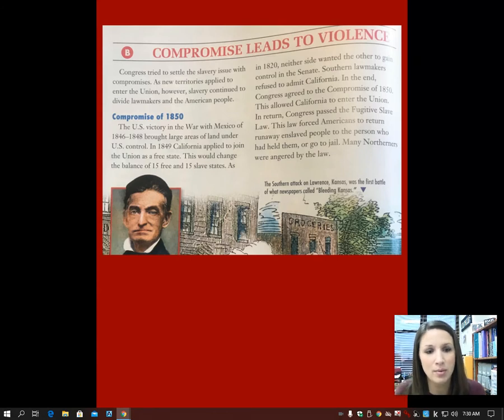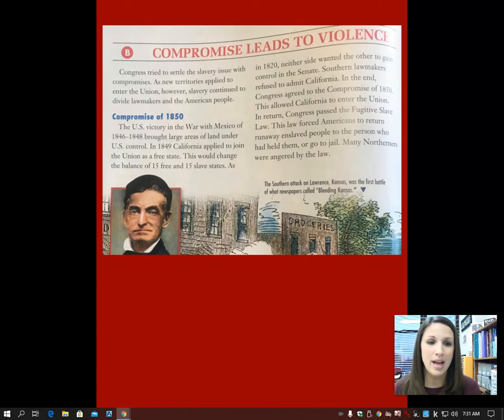So a couple of things I want to point out. We learned a couple days ago that it was really important for the United States to keep balanced the amount of free and enslaved states that they had. At the time of the Missouri Compromise, there were 11 and 11. Then Missouri and Maine joined, and there was 12 and 12. And now we're hearing there's 15 and 15, but California wants to enter. They're ready to become a state in 1849, and I hope you remember what happened then, the gold rush, right? So the gold rush brought enough people to California to make it a state.